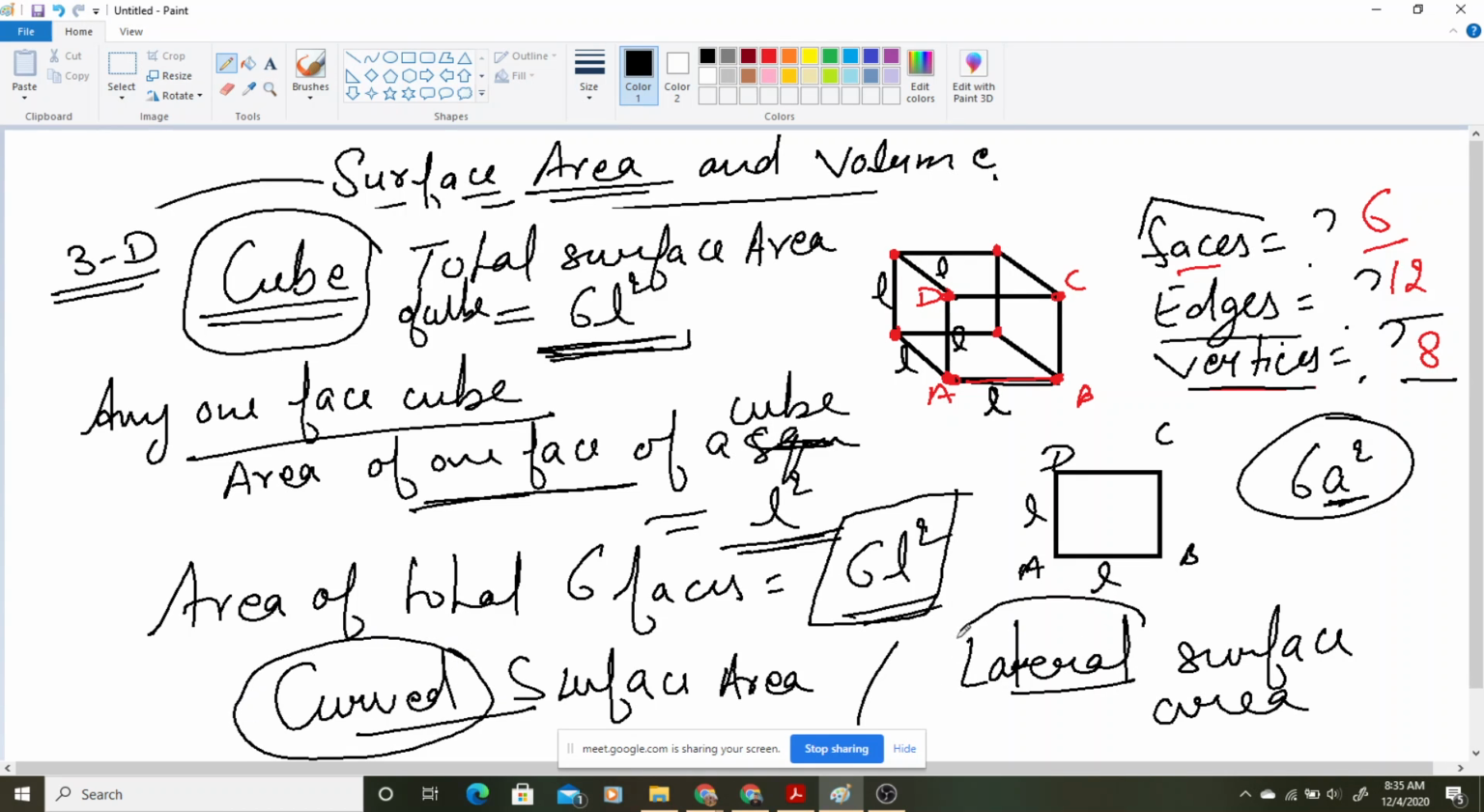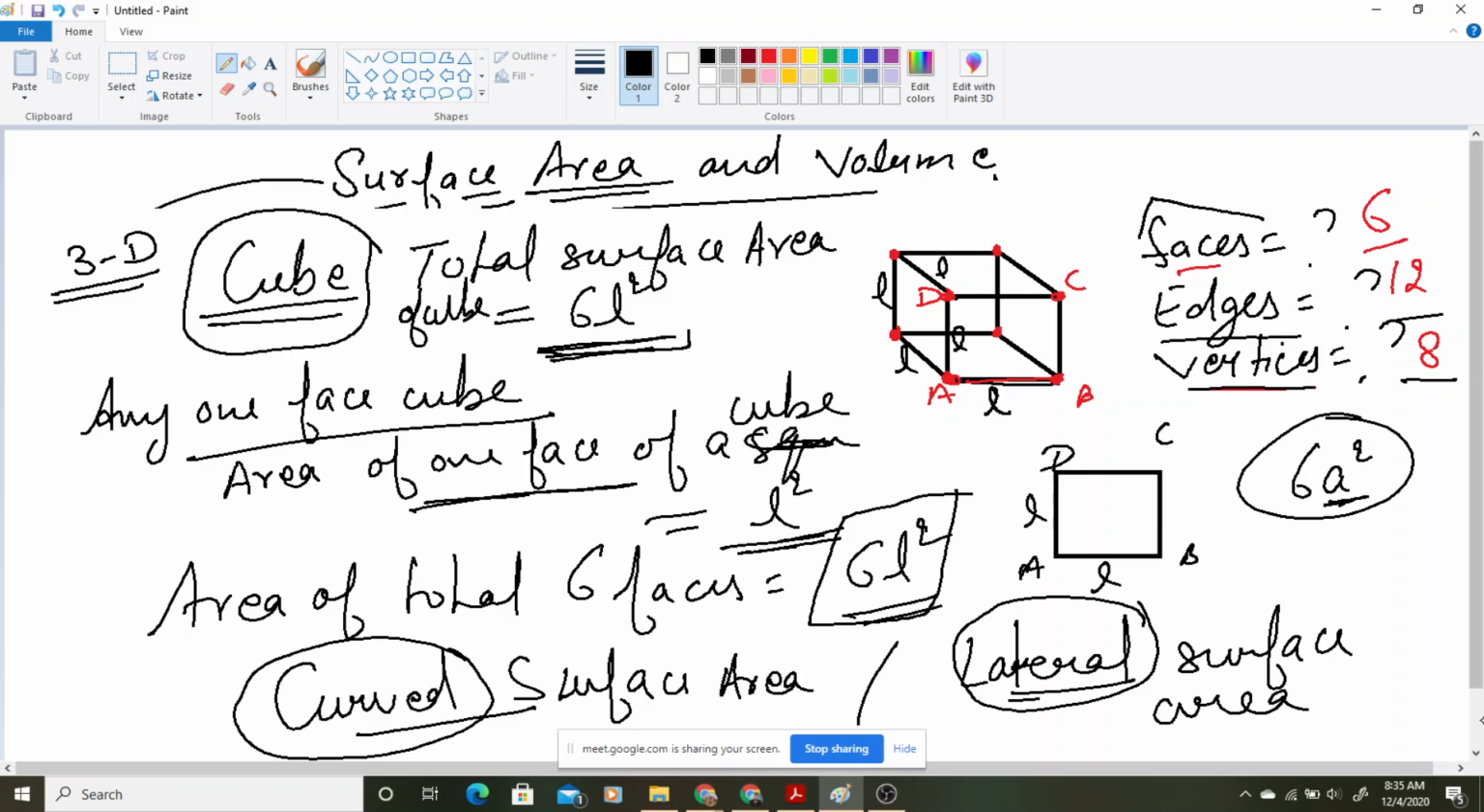Curved or lateral, sometimes you will see in a question it is written as find the curved surface area or find the lateral surface area. Both are the same thing. Whenever we are finding the curved surface or lateral surface area of any solid figure, we ignore its top and bottom. That means we do not find the area of the top and the area of the bottom. So we will be finding the area of the walls only.